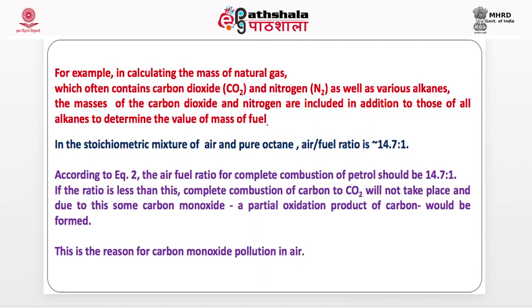That is, if the air-fuel ratio in an automobile is 14.7, that is 14.7 volume is air and 1 volume is fuel, then complete combustion will take place. No carbon monoxide will be formed. All the carbon will be converted to CO2 and petrol will be converted to CO2 and water. If the ratio is less than this, say 12:1, it means there is less air. When air is less, then what will happen? The complete combustion of carbon will not take place and CO will be released. That is the reason for pollution.